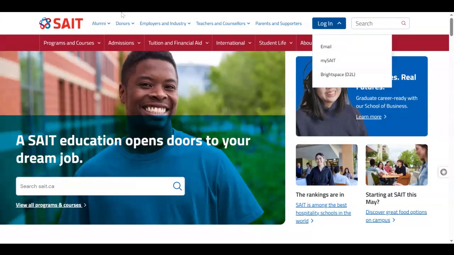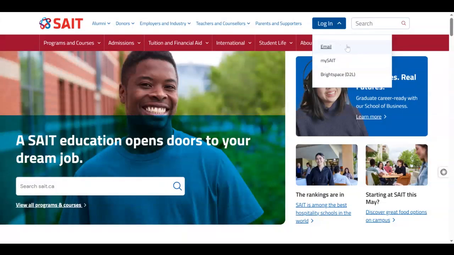So, on Google, you're going to type in sait.ca, and it's going to take you to this particular web page. And under that, login. There is email and Brightspace. First of all, I want to tell you, make sure your SAIT email IDs are working because that's essential. You will be using this one.